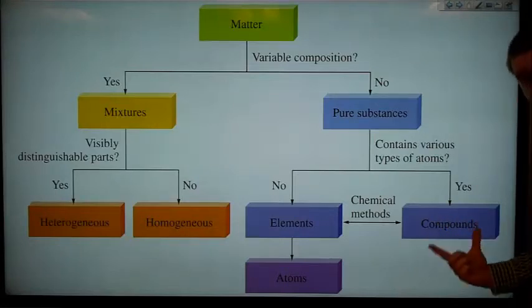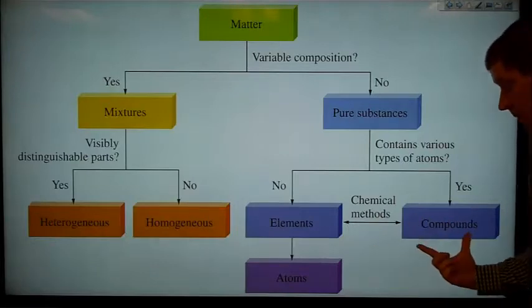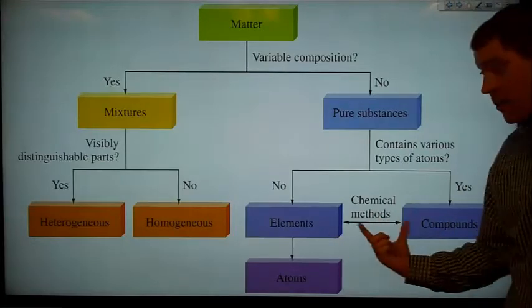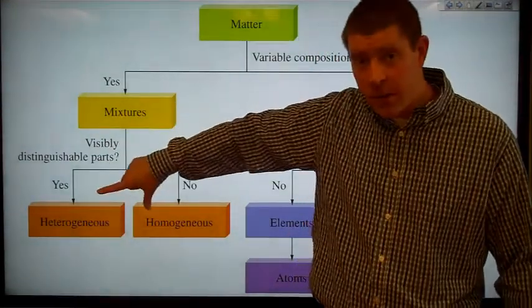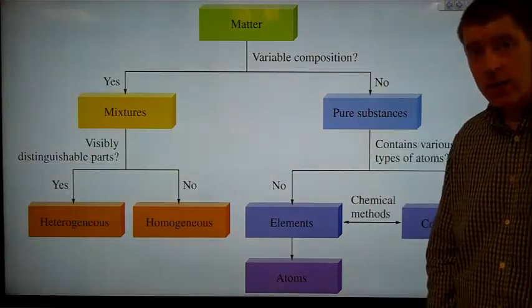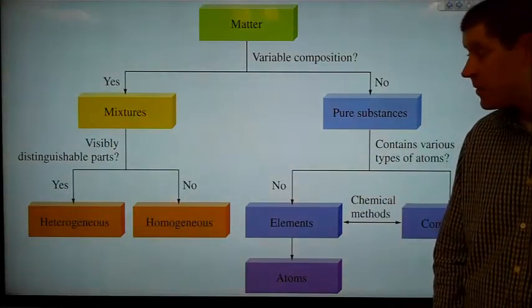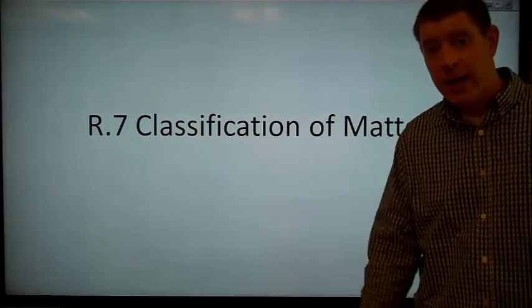It's made up of molecules with more than one type of atom in them. We can convert between the two of these using chemical methods. We can convert between these two using physical methods. We can convert from here to there using physical or chemical methods. So that was the classification of matter.